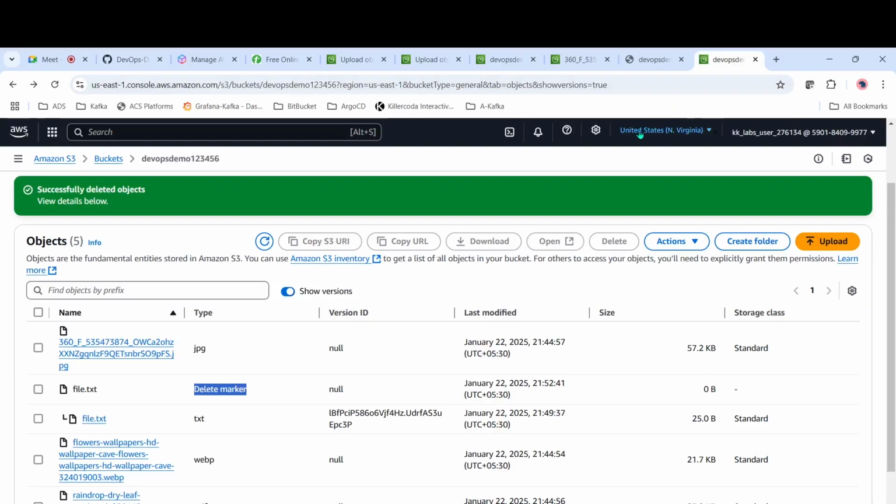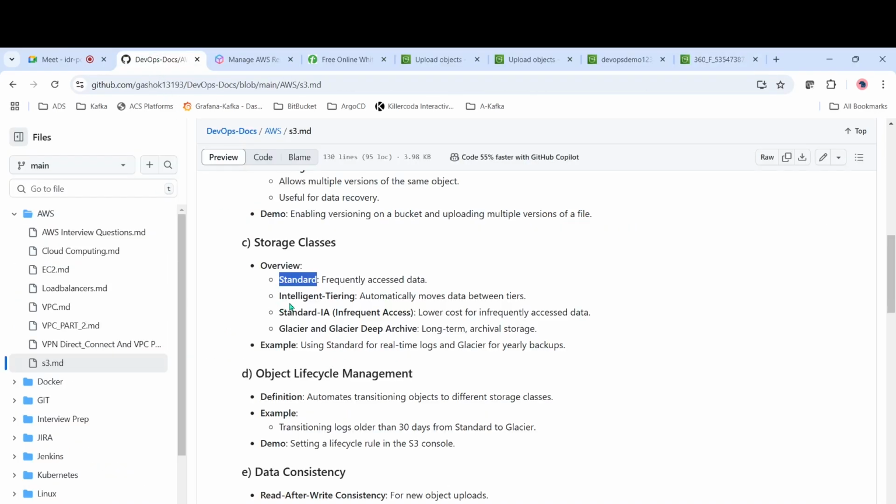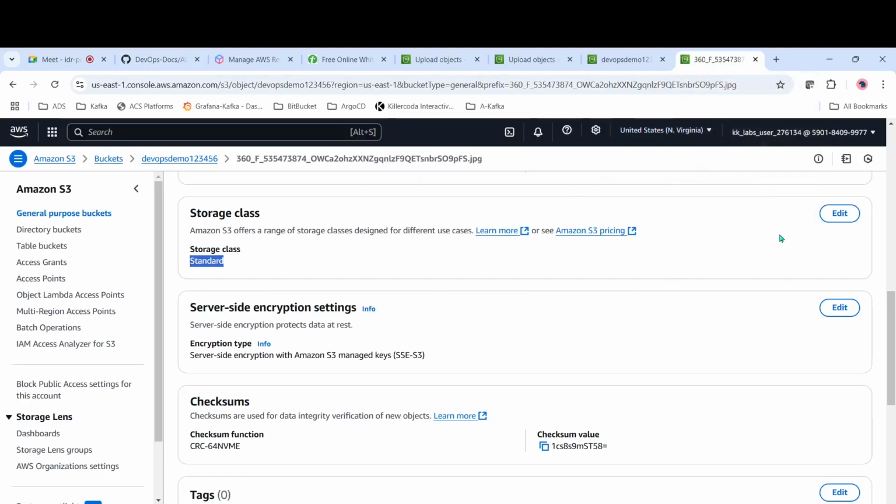If you come here, close this one. So the default one is standard. If you see, by default standard is selected. So in case you have to change it to a different tier, a different storage class, then you can come here. Click on edit.